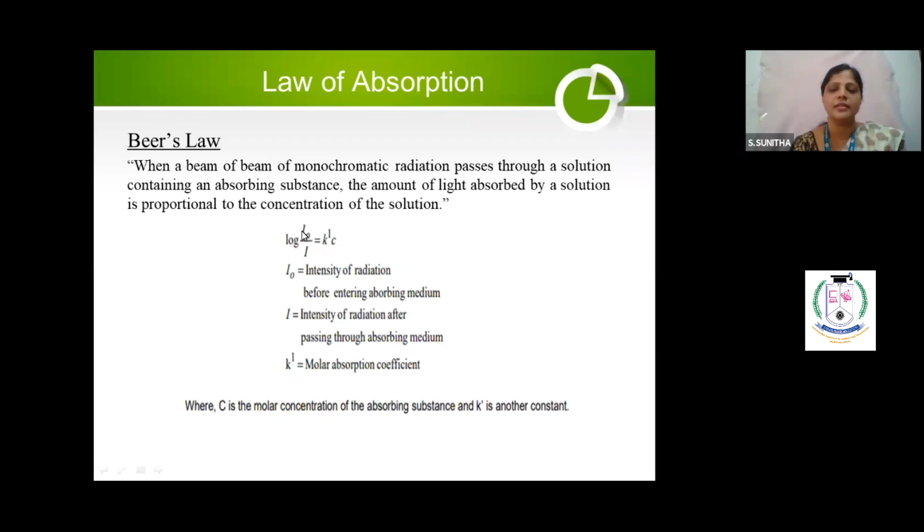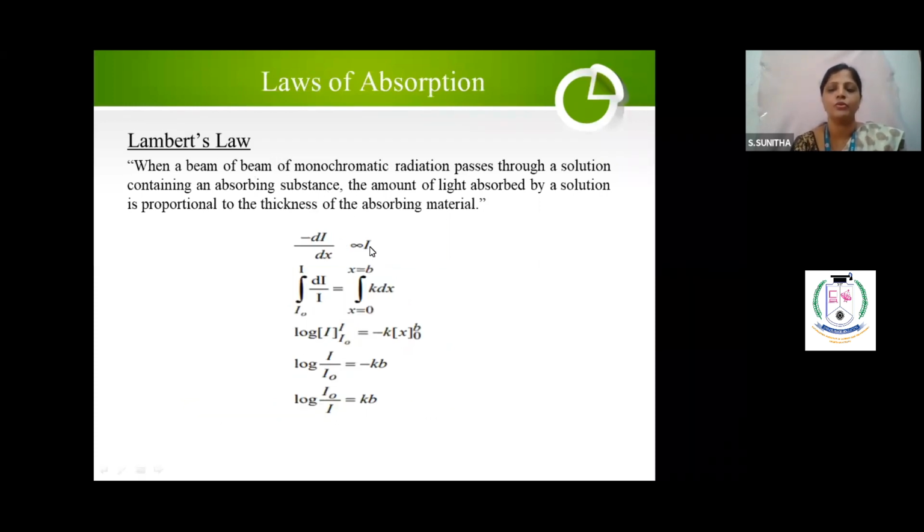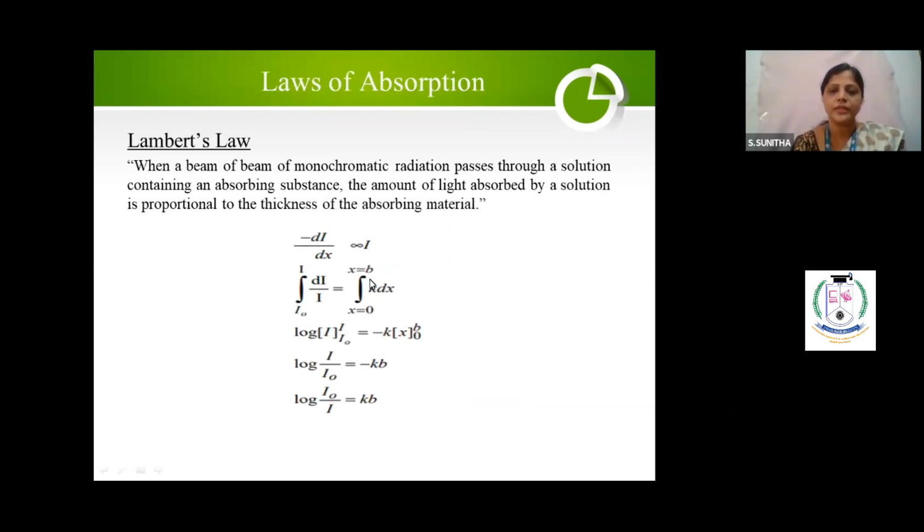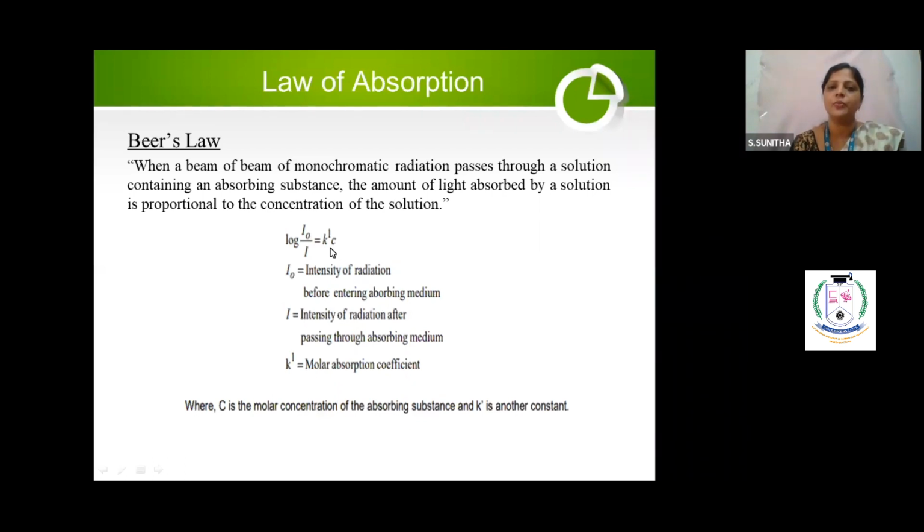Now the same thing only I have to put. I don't want to waste the time. The same thing I have written. So what you have got is log I naught by I is equal to KB. So here I have directly taken the same thing as when you derive everything. Instead of that B here, you will put C, nothing else. Here dx only, everything will be there. And instead of this B, you have to put C. And when you put it, it will become C.